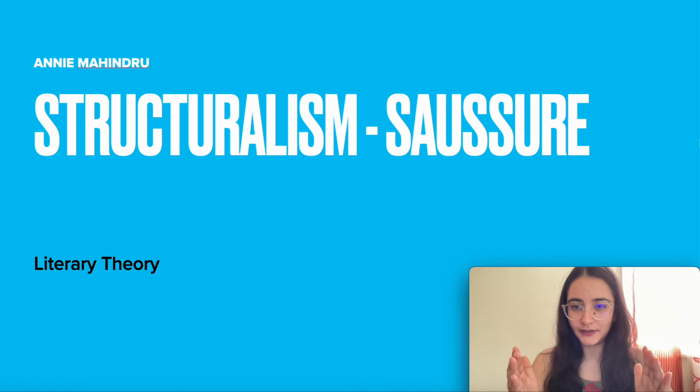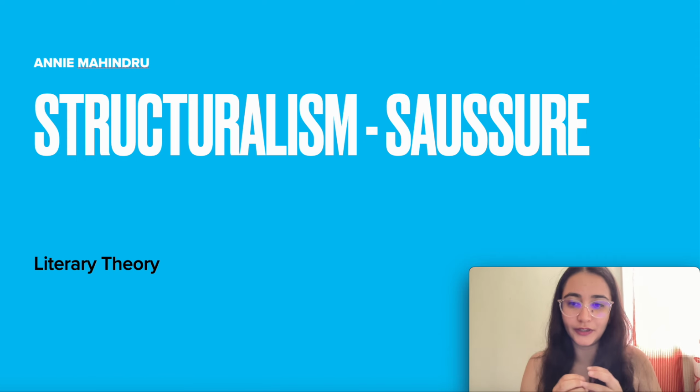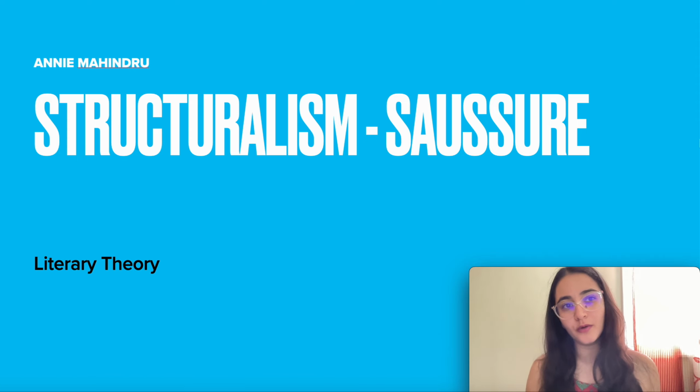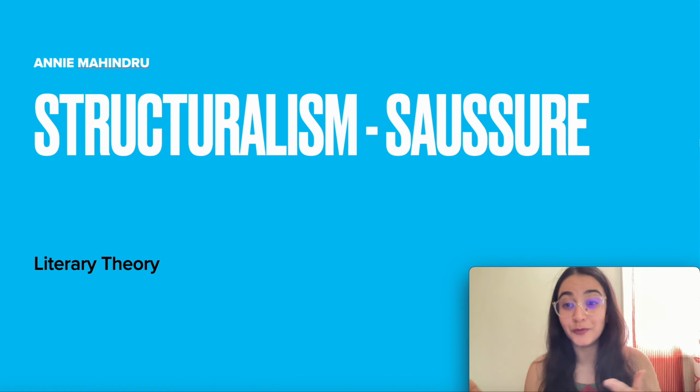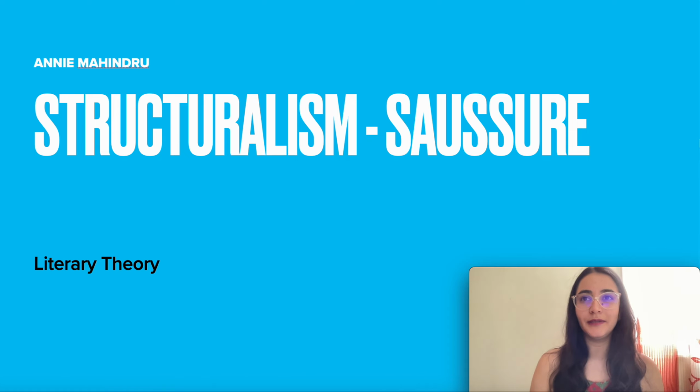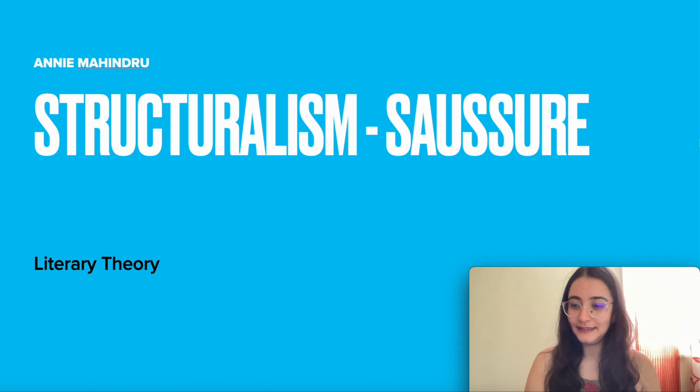A poem is a structure made up of some units. What are the units that a poem is made up of? We have its form, its tone, the different words that are used in a poem, punctuation, rhythm, meter, and so on and so forth.